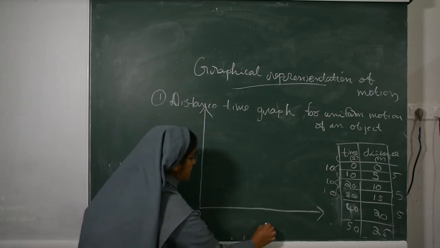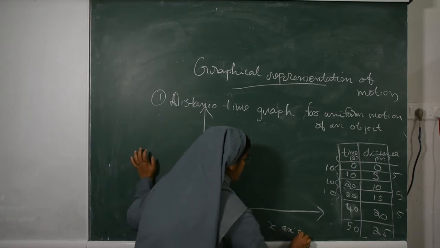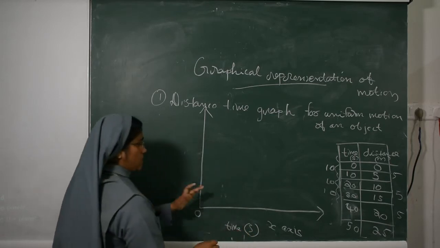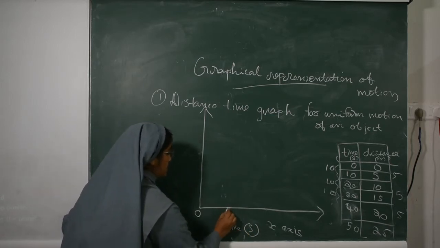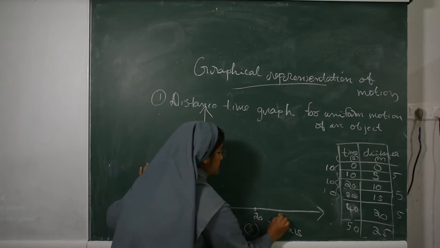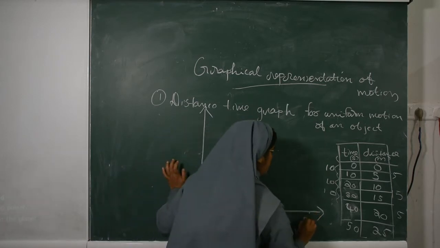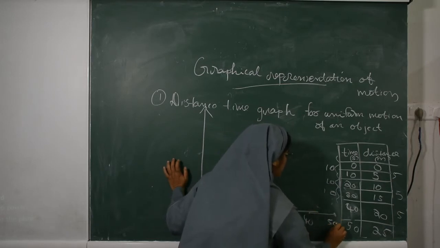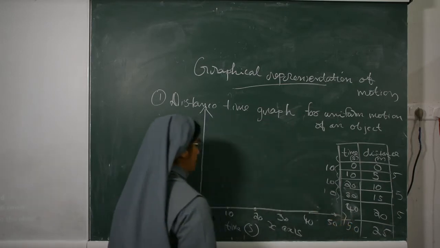Time we write on the x-axis in seconds. So here 10, 20, 30, 40 and 50.